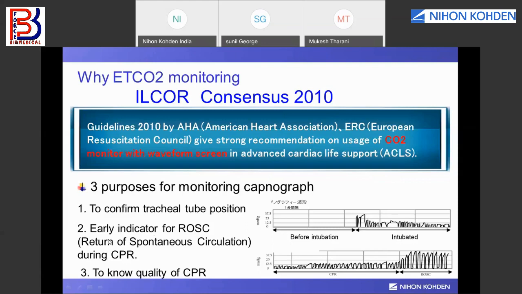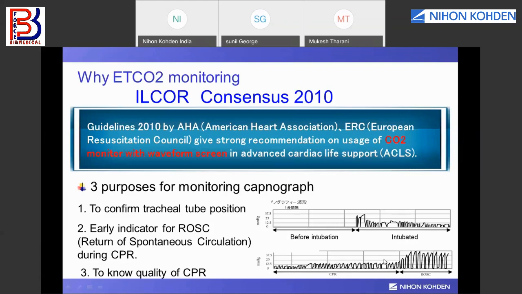The second thing is that it is an early indicator of ROSC. ROSC stands for return of spontaneous circulation. You can see in this graph, the patient was in ventricular fibrillation and the CO2 was in the range of less than 25.